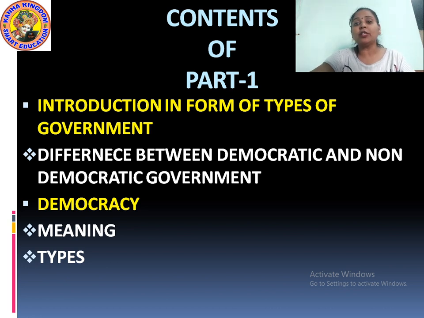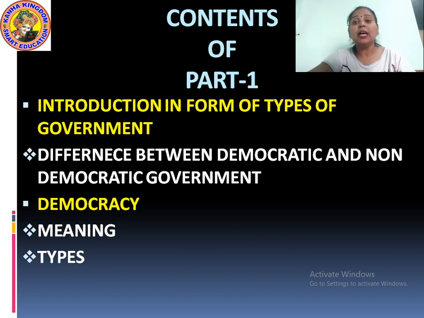Here we are going to discuss democracy in detail: what is its meaning, what are the types of democracy we have in this world, what is the importance of democracy in the life of any citizen of any country, and how it impacts the life of the other citizens of the country.